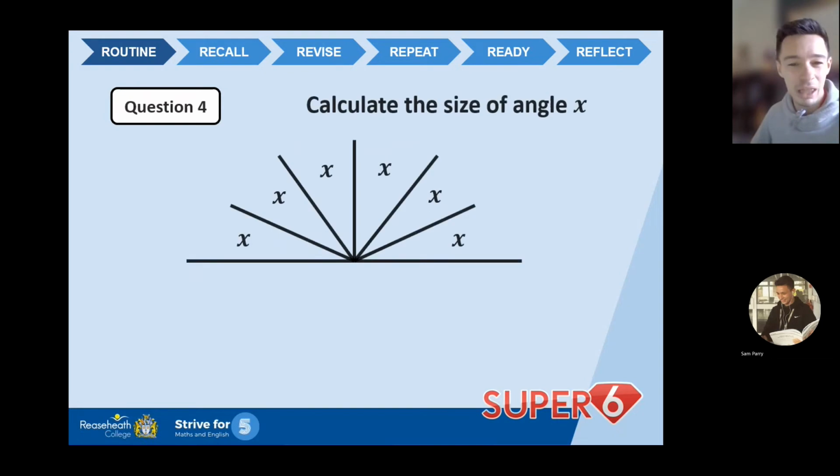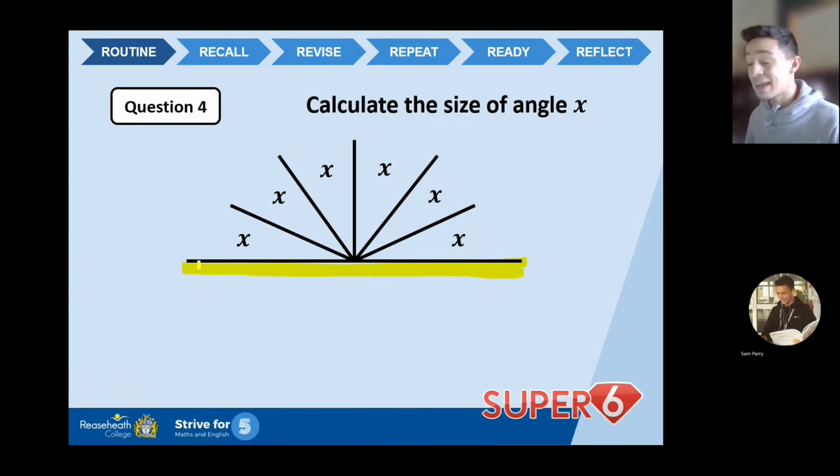Now, this next question I quite like, because it involves a little bit of algebra, a little bit of angles. Okay, it says here, calculate the size of angle X. Now, what I'm going to do, I'm going to highlight a line, this line here. That line. Okay, now that is a straight line. And now I know angles on a straight line add up to 180 degrees.